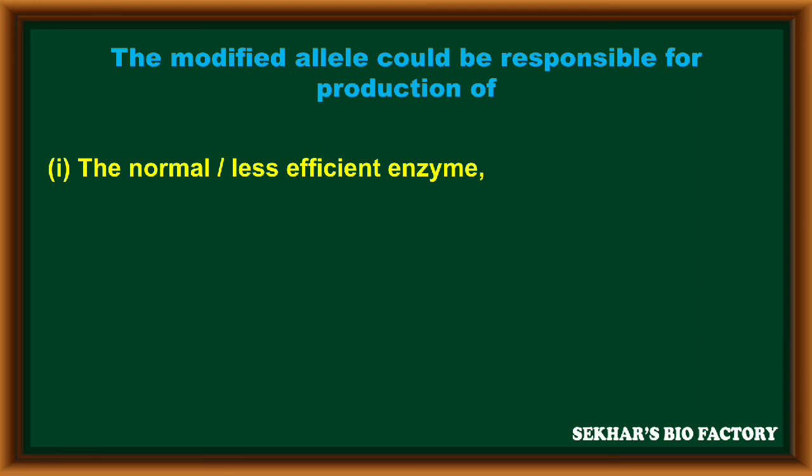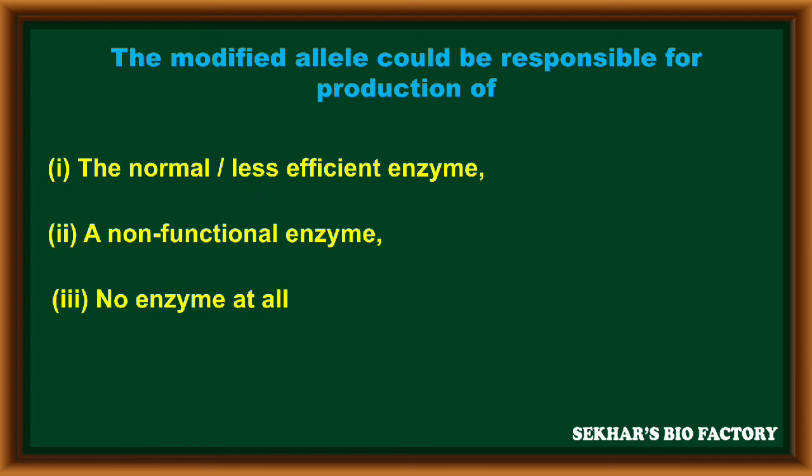When the allele is modified, the modified allele could be responsible for the production of either the normal enzyme, a less efficient enzyme, or a non-functional enzyme, in some cases no enzyme at all. That means the unmodified allele becomes the dominant allele. The modified allele becomes the recessive allele. These recessive alleles may produce a non-functional enzyme or sometimes no enzyme to express the recessive character.